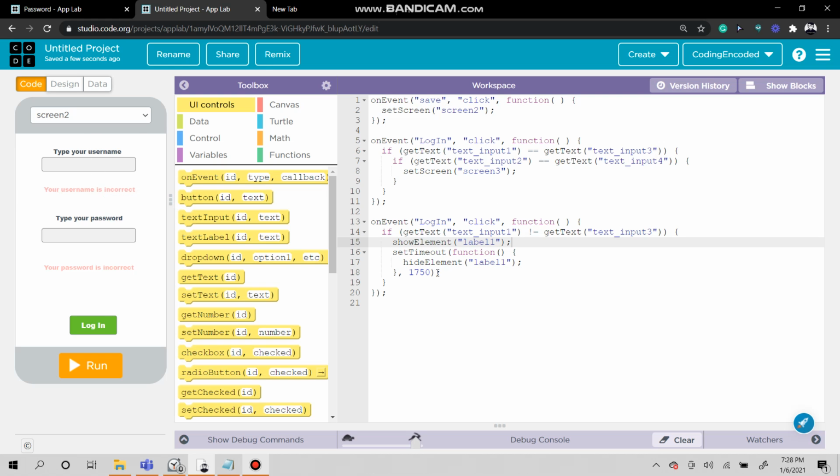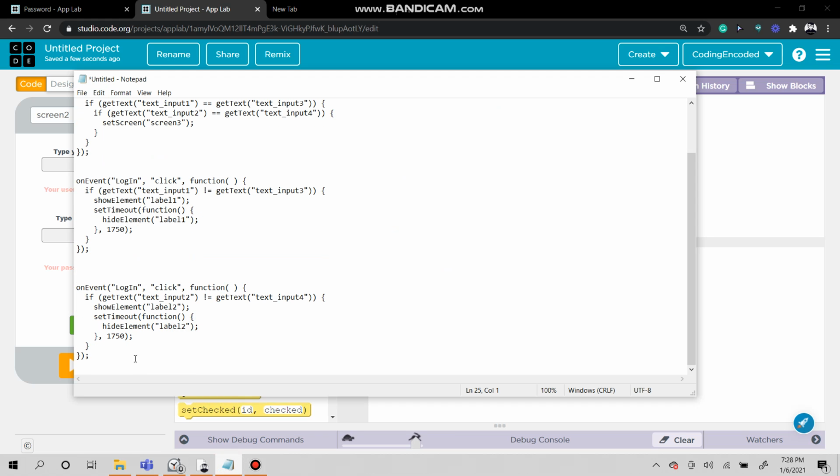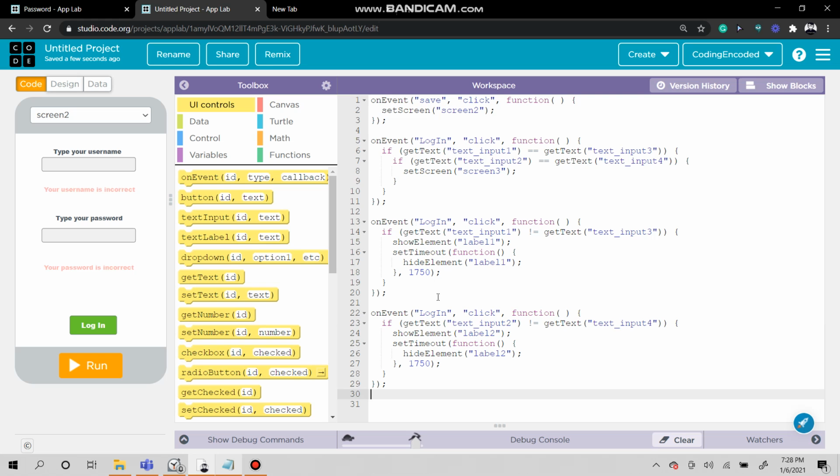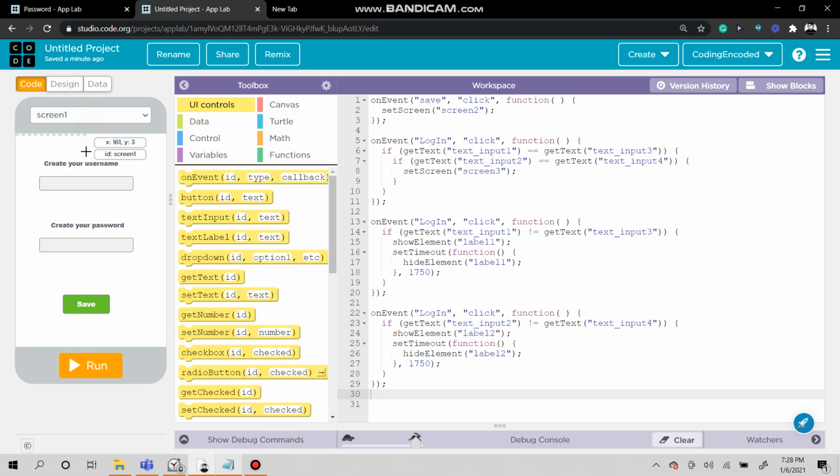You really don't need this, but it basically says that after 1750 milliseconds it'll just go away. Now this is for our last bunch of code. We highlight this, and then we can just copy and paste it. It's basically the same thing, but with different text inputs because this is for the password. Now you can pause. I might be going too fast for you. If you're catching up, great. Now we have done this, everything is done.